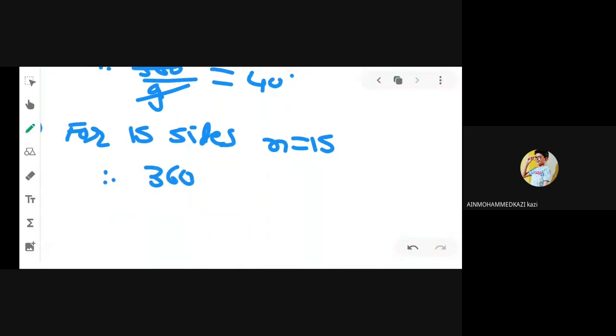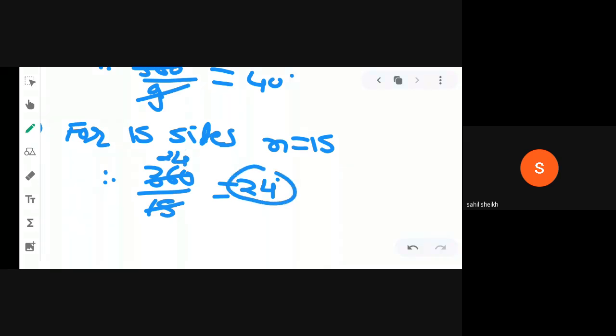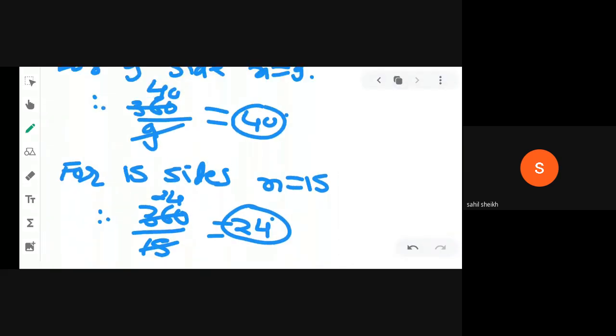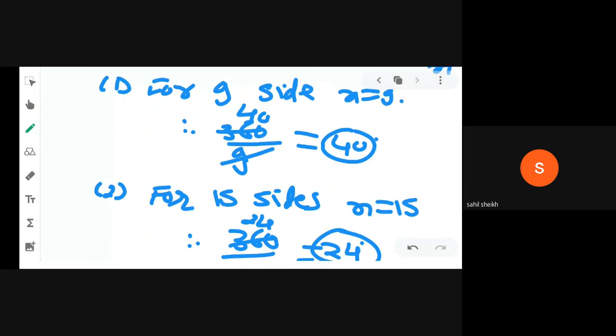What is the answer? 24 degree. 15 ones are, sorry, 15 twos are 30, right? And 6 remainder, 60, 15 fours are 60. So we get 24 degree and 40 degree, right? It is question number 2. Now you can see question number 3.